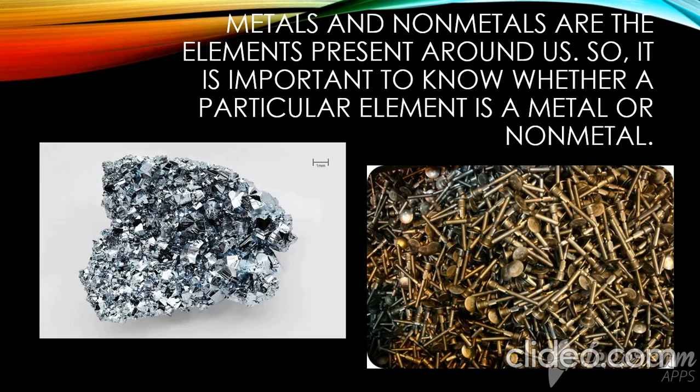Means the things, or we can say the objects, that are present around us. Like a shiny surface, or a shiny diamond, or a shiny rock, and these are rusty nails, or we can say brown-colored nails. If you want to classify which is a metal and which is a non-metal, you have to use this definition. Let us move on to the next slide.